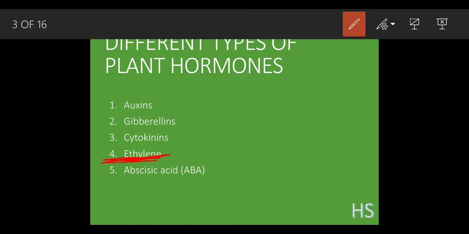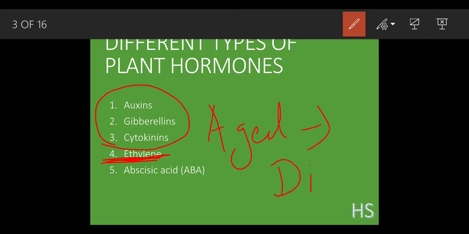These above 3 stop the plant from getting aged. But this ethylene, the more the production of ethylene, the more the age of the plant. Because this ethylene works for ripening and all, right? So because of this, the plants also get aged very fast, and the plants after a certain age die. So this ethylene can be dangerous for the plant as well.